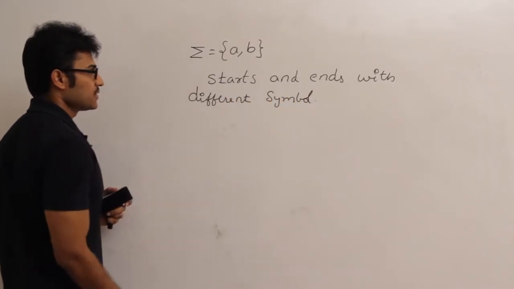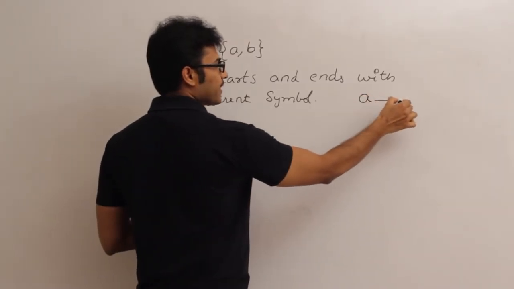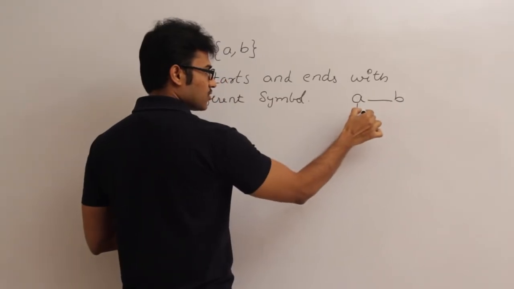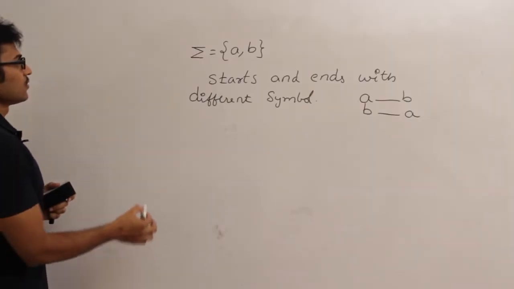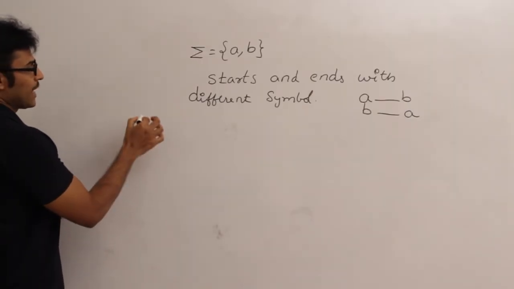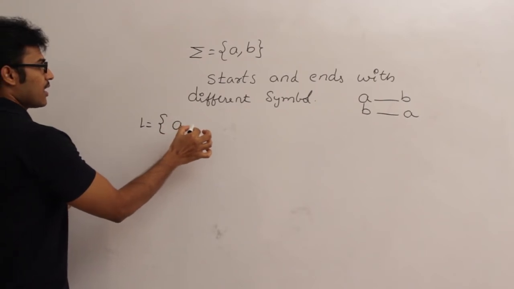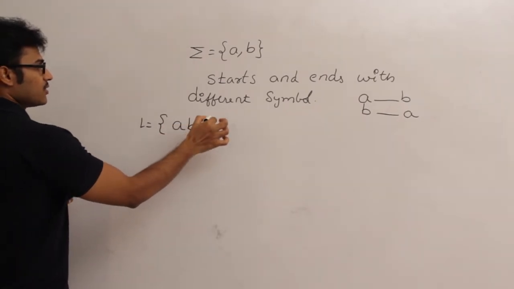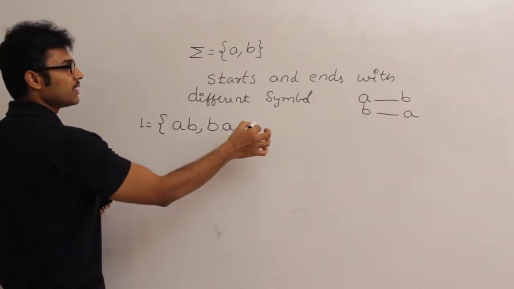Which means the language is nothing but: if the string starts with a, it should end with b; if the string starts with b, it should end with a. So just write down the language. The language contains the set of all strings which start with a and end with b, ab, or which start with b and end with a. The language is not going to contain a.